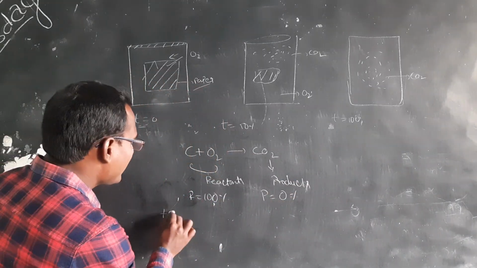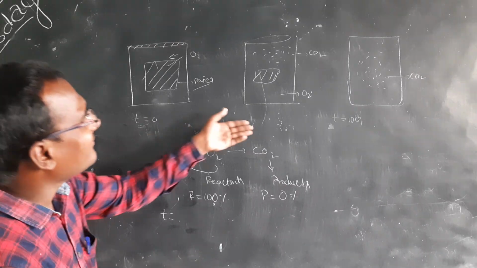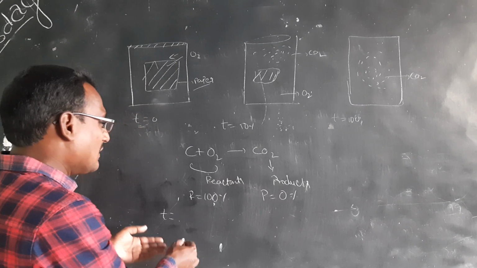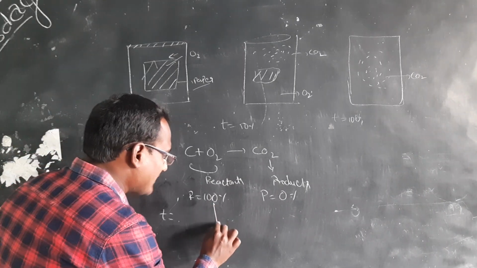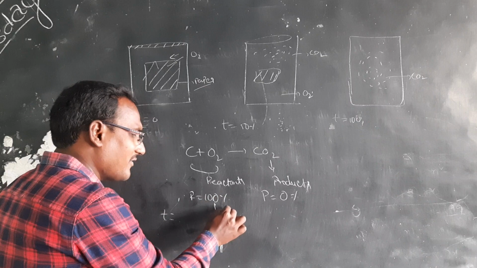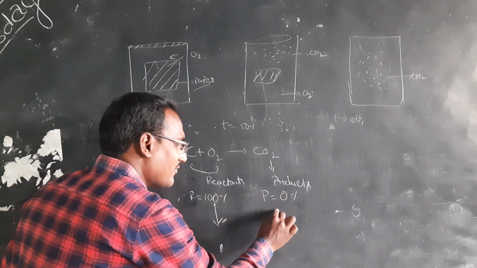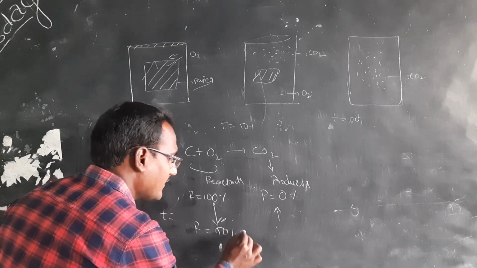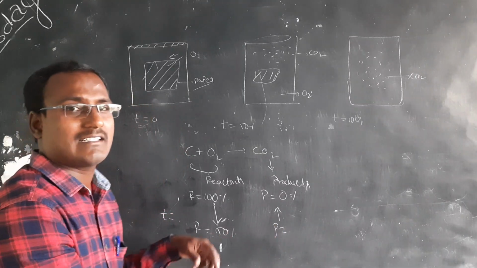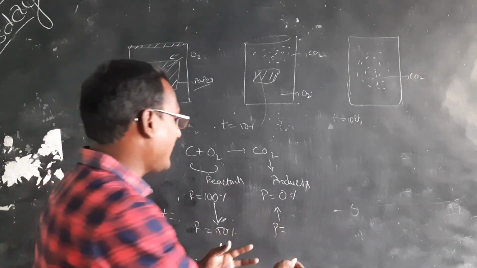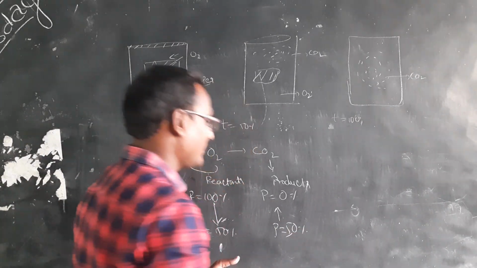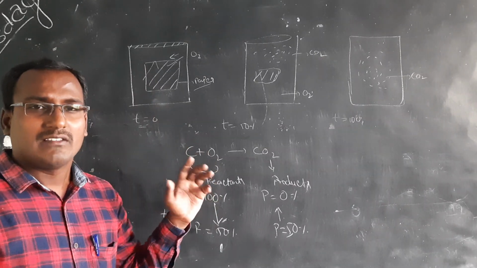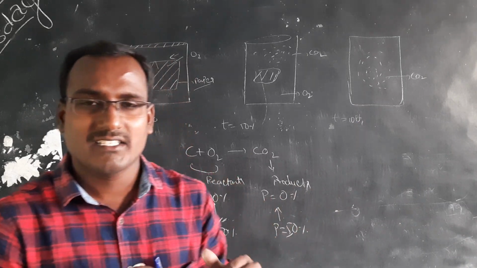And after t equals 50%, we can see that the products are also there and the reactants are also there. What we can observe is that as much as the concentration of reactants decreases, that much concentration is increased in the products. For example, R is equals to 50% here. What about the product? What the reactants consumed is formed on the side of products. That is P is equals to 50%. That means from this experiment we can say that the reaction is going forward.